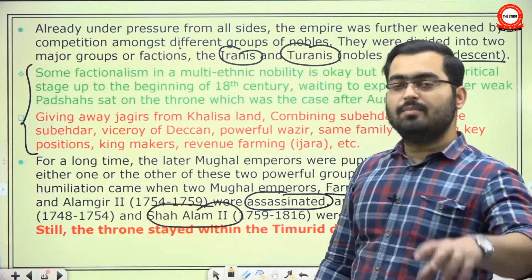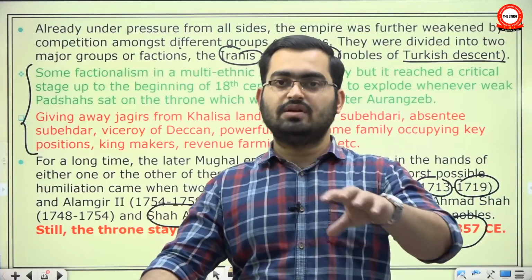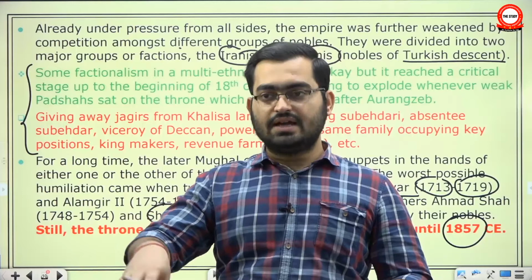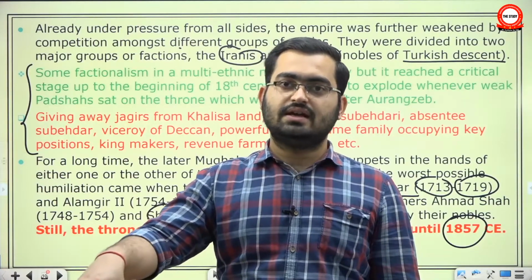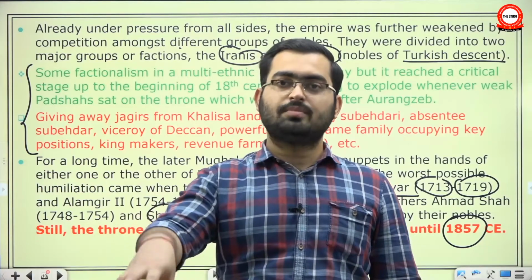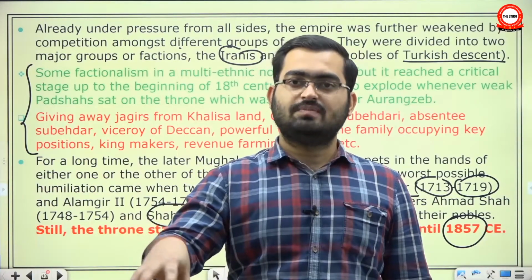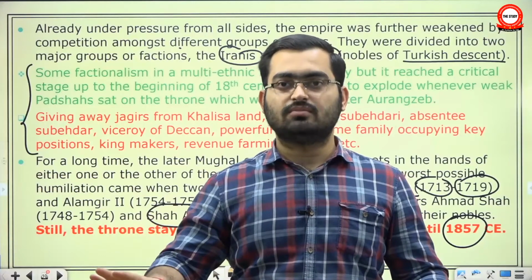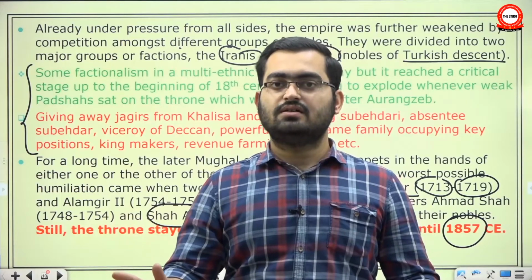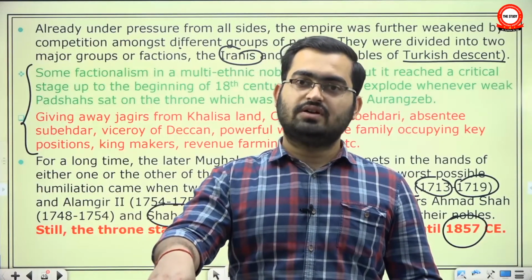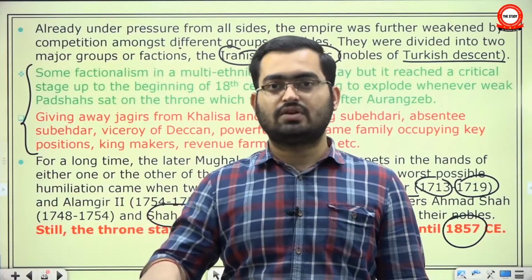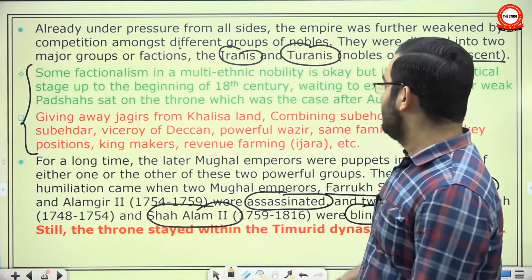Since the empire, the state, is already becoming poorer, it cannot meet its expenses from the Khalisa land. Yet, they were taking land out of Khalisa land and giving it away as Jagirs. Right? Because each time a new emperor came, he came with the support of very powerful nobles, and he could not say no to them. Some of them were being blinded, some of them were being assassinated. So whichever faction of nobility has brought you to power will want to be rewarded. Therefore, you have to give them land from Khalisa land.